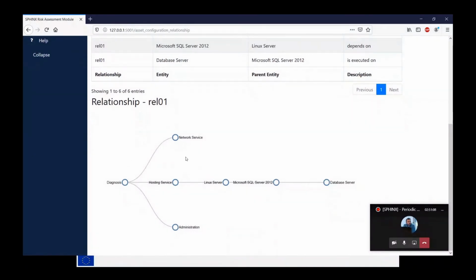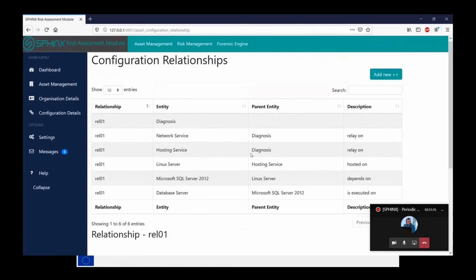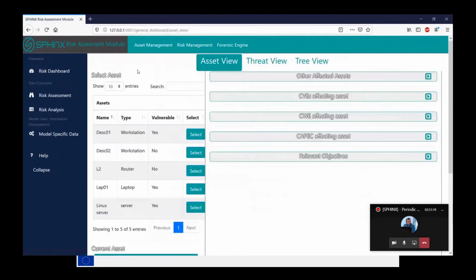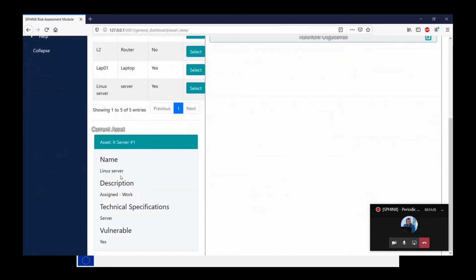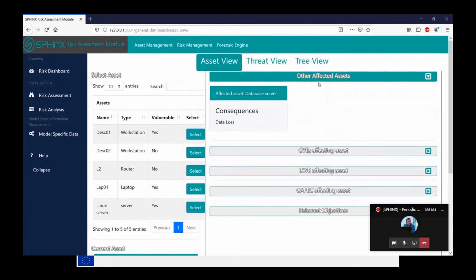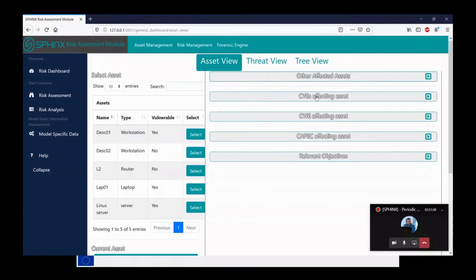In this hypothetical scenario, the diagnosis service is linked to a Linux server and a database server that are part of the network assets. To move forward to the risk part, following this hypothetical scenario, we use a sample from a vulnerability assessment report. Obviously, here the other affected asset is the database server that is connected to it.